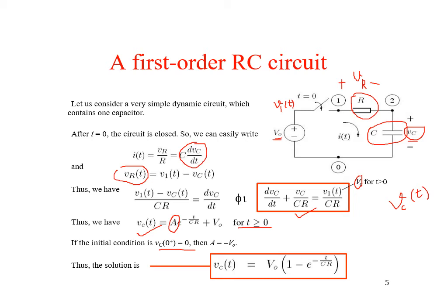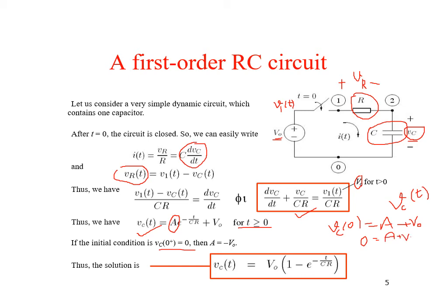Since the voltage across a capacitor does not change instantaneously, initially the voltage across it is 0. So when we put t = 0 in this equation, Vc(0) = A + V0, and since Vc(0) is 0, A + V0 = 0.